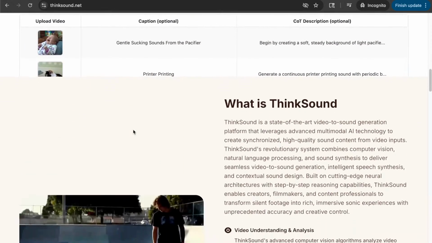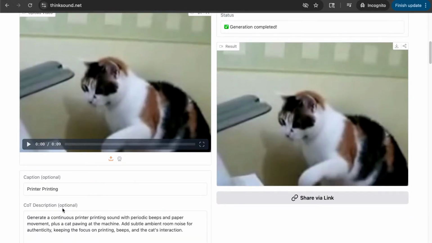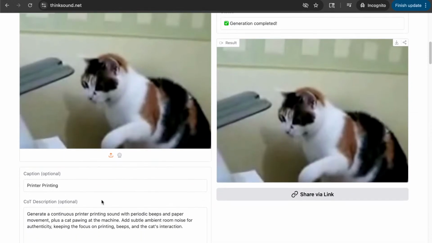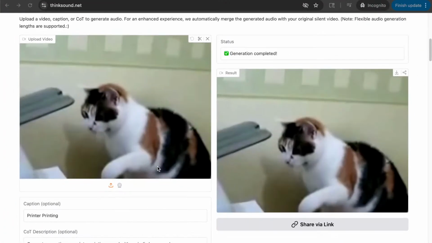So this is another example they have. So this is basically a printer and the cat, it's gonna hit the printer. So we have both sounds, both of the cat and of the printer. So let's give it a start.